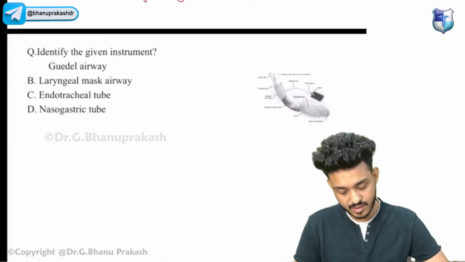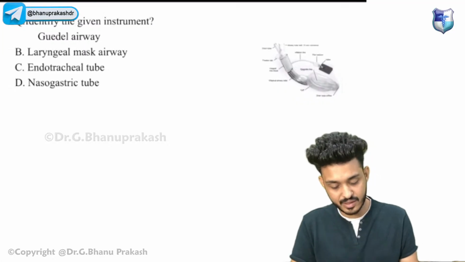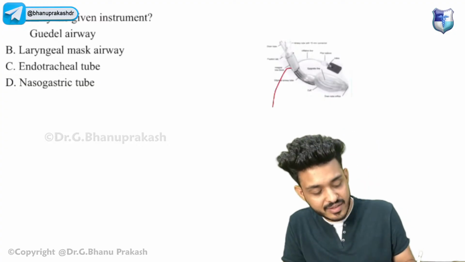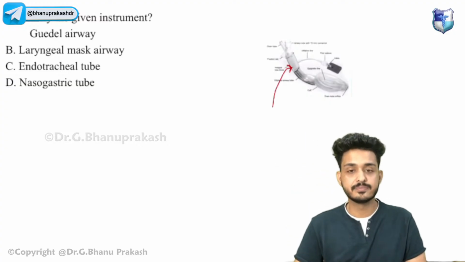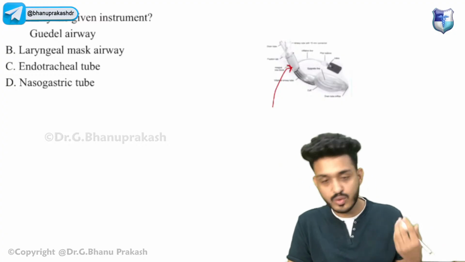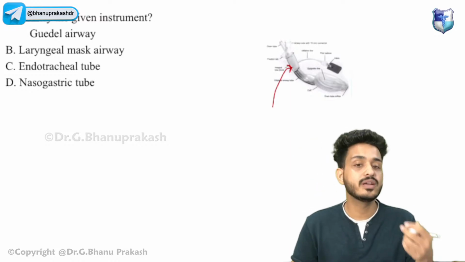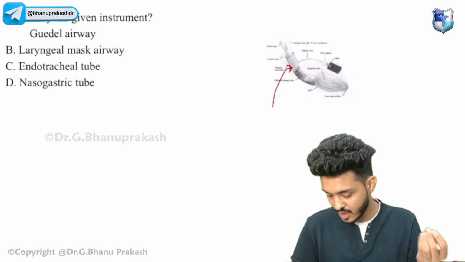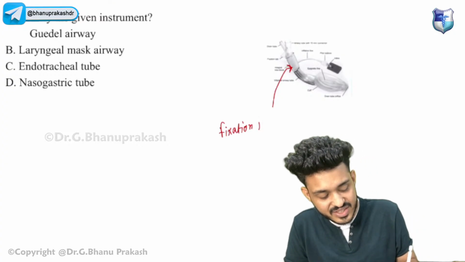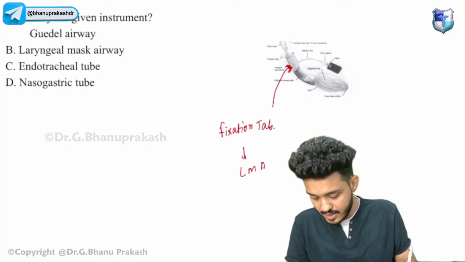Try to answer this particular question. Identify the given instrument. Now try to utilize what you have learned. The question is very simple, but try to identify which one this is. Is it a Supreme? Is it an I-gel? Is it an Ambu? Is it a classical airway? Is it a ProSeal? How will you identify? If a fixation tab is present, remember, guys, the fixation tab is present here. Can you see the fixation tab here? So that would be the LMA Supreme. Very good.